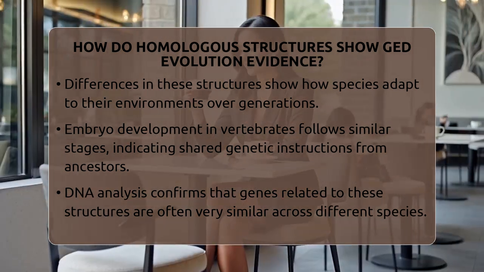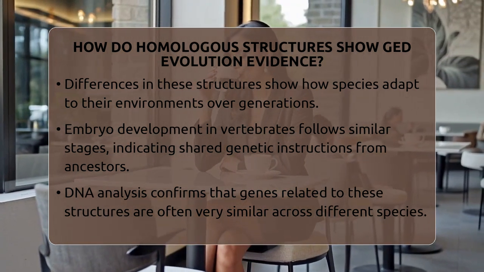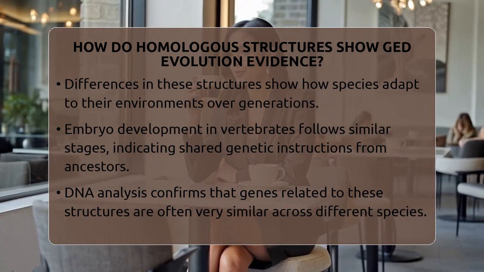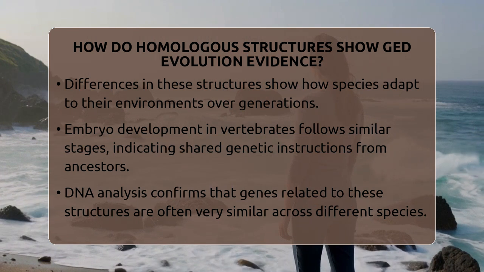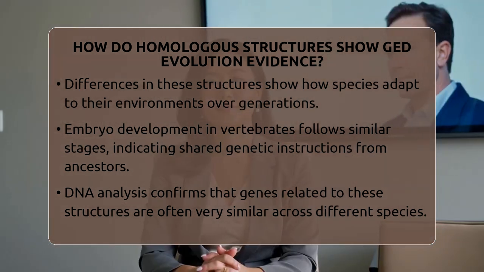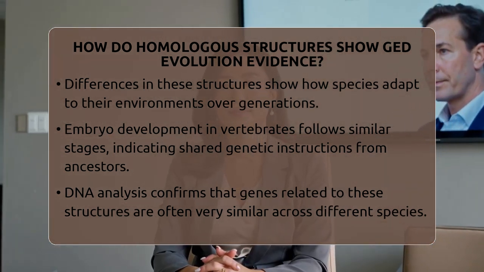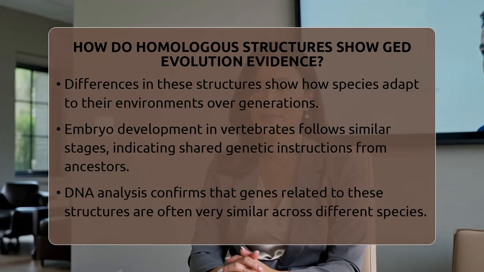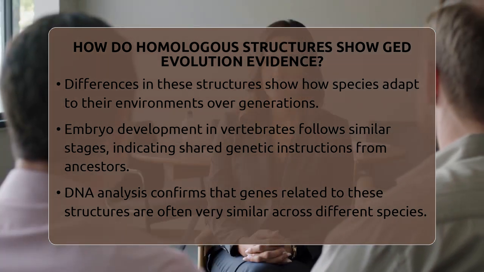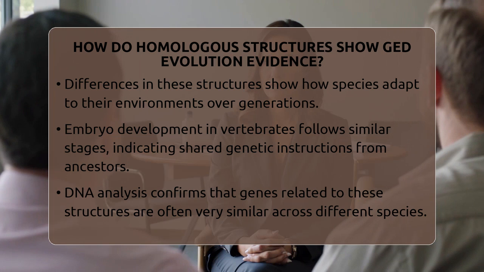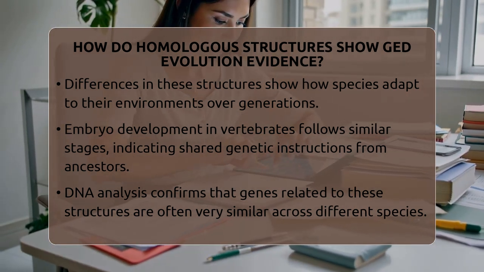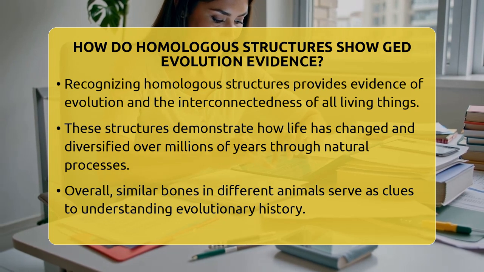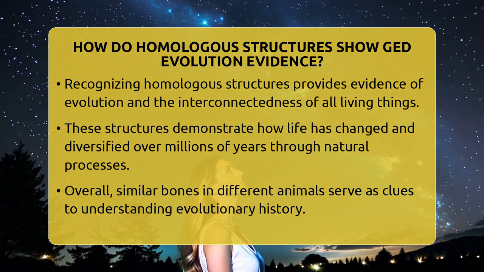Scientists also look at how these structures develop in embryos. Embryos of different vertebrates go through similar stages of growth. This means they share genetic instructions inherited from a common ancestor. Plus, DNA analysis supports this idea because the genes related to these structures are often very similar across species. This genetic evidence makes the case even stronger that these animals are connected through evolution.